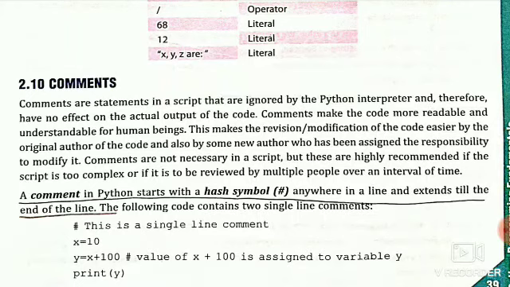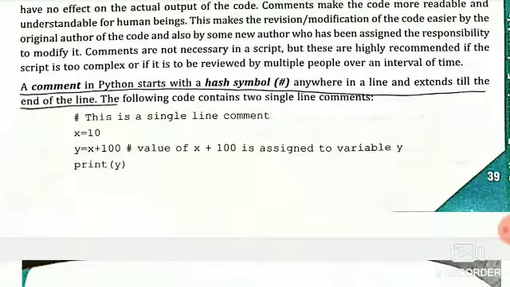This makes revision or modification of the code easier for the original author and also for a new author who has been assigned the responsibility to modify it. With the help of comments, any programmer can easily understand for which purpose the code written below the comments is used. So here hash is used.